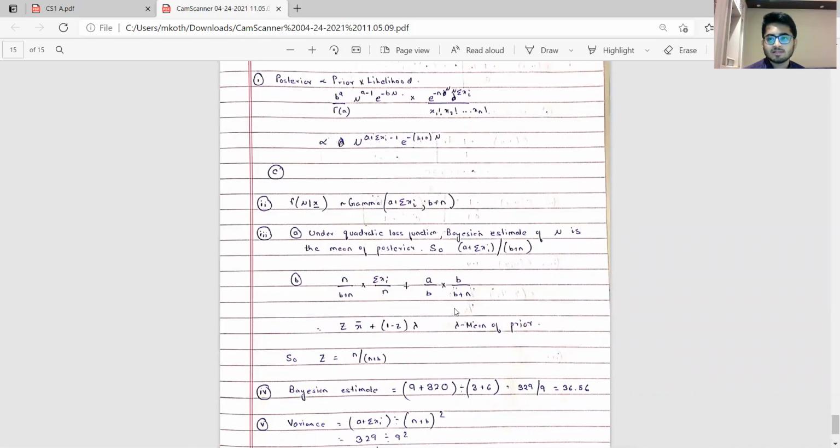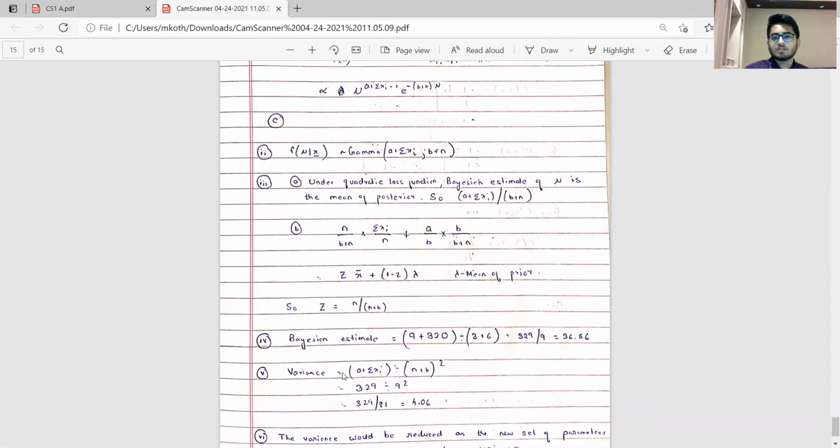Next step, we need to express this in the form of a credibility estimate. Simple thing is we want x bar, we have summation xi, we multiply and divide by n to make this x bar, to make this Z, and then we multiply and divide by B so that we get 1 minus Z here. And we clearly see that the prior comes from a gamma(A, B) distribution, and the mean of the prior is nothing but A by B. And that is exactly the form which I've got here. Part 4, we have nothing to do, you just need to put the values and calculate it.